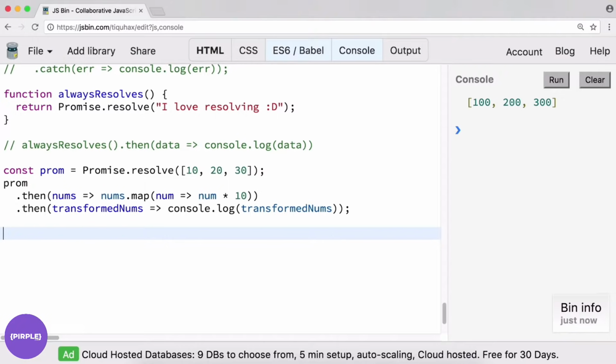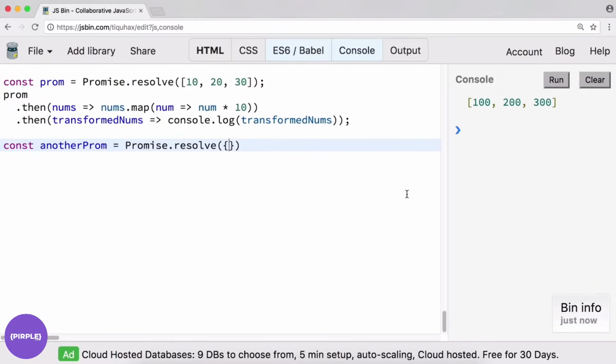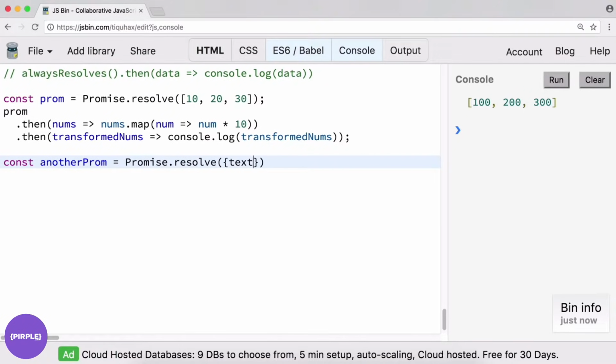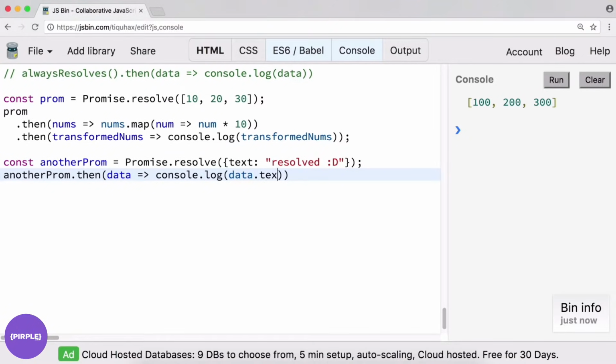On the other hand, if we did something like const anotherProm equals Promise.resolve, and we give it an object, which is common if you're doing external API requests, you might get something like text: "resolved," like so. Now we can say anotherProm.then, and we'll get data, and we can console log data.text. If we try just to do data, it's just going to be an object in our console.